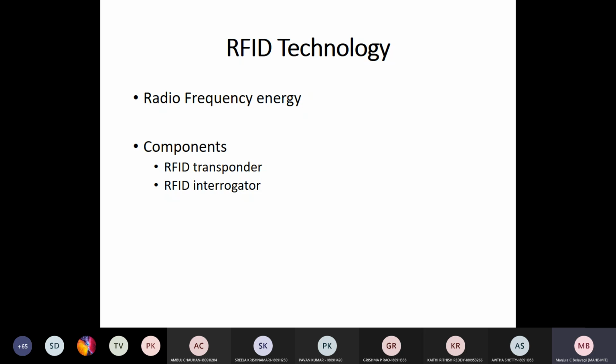So what is an RFID tag or RFID transponder? It is an electronic circuit containing data, and it is attached to the embedded object. What is this one? Tag. It is an electronic circuit containing data and it is attached to the object. Next, coming to the RFID interrogator. What is the other name for this? Anybody?